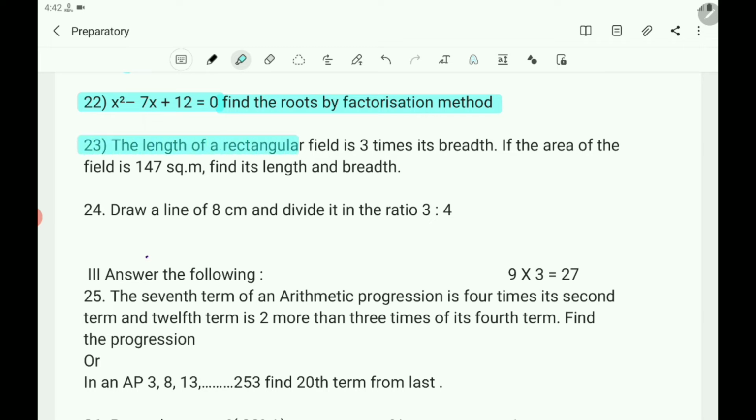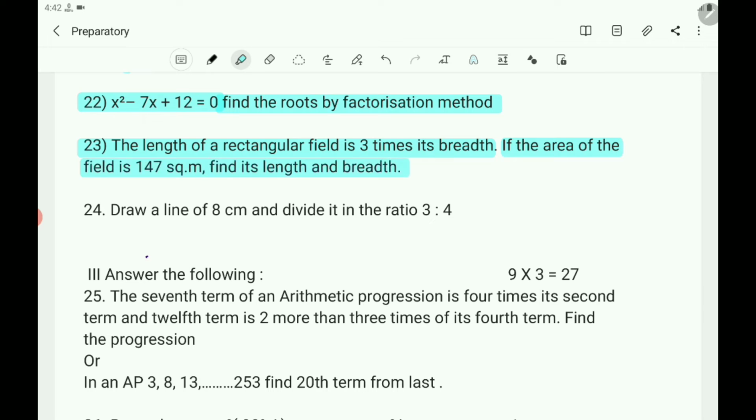Question number 23. The length of a rectangular field is 3 times its breadth. If the area of the field is 147 square meter, find its length and breadth. What is that question? The length of a rectangular field is 3 times its breadth. If the area of the field is 147 square meter, find the length and breadth.